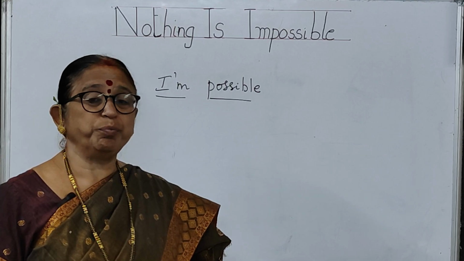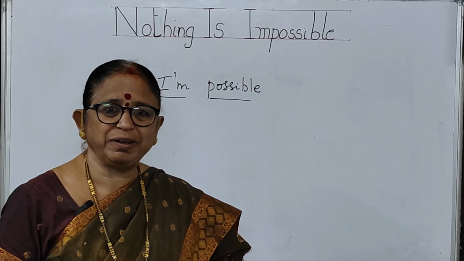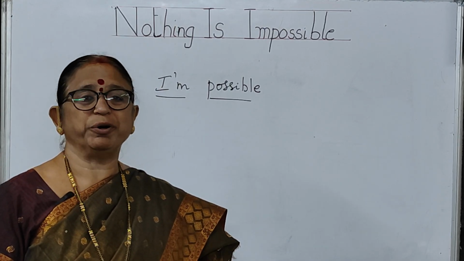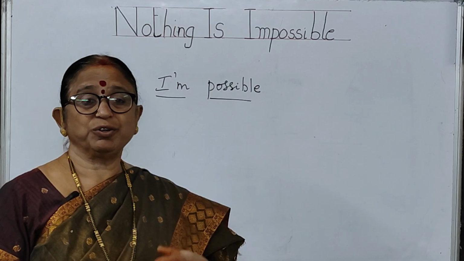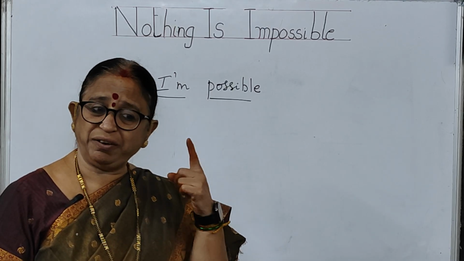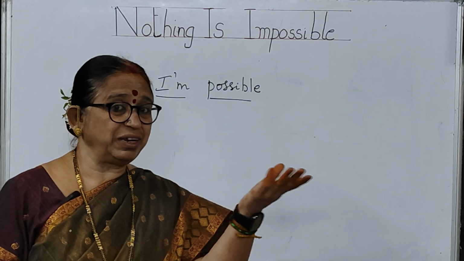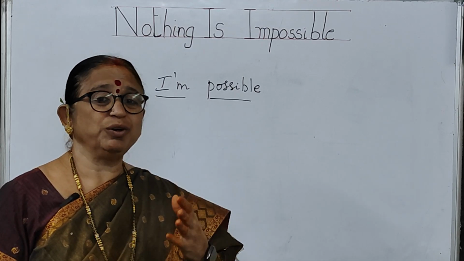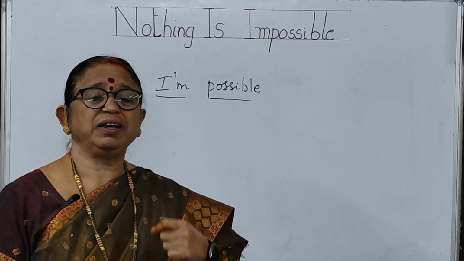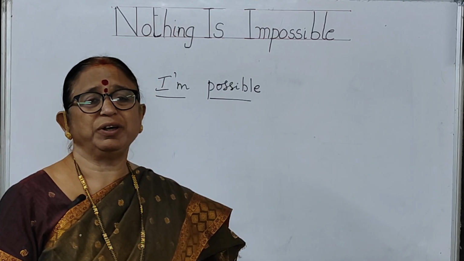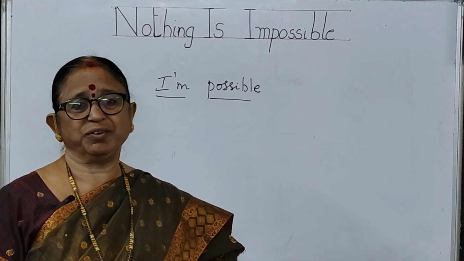Impossible becomes possible when you work upon it. You should have a determination. Anyway I should get it. Anyway I should do it. When there is a will, definitely there is a way. So, if you have that will, children, everything is possible for you and you can get success in your life.